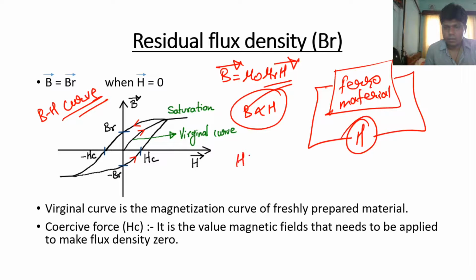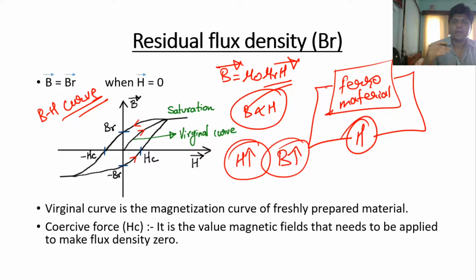The H will gradually increase with respect to the external magnetic field. The magnetic flux density of the material will also gradually increase, and when the material gets fully magnetized, then the magnetization of the material will go into the saturation region, right?